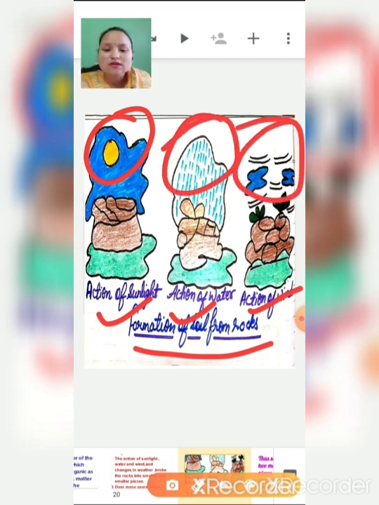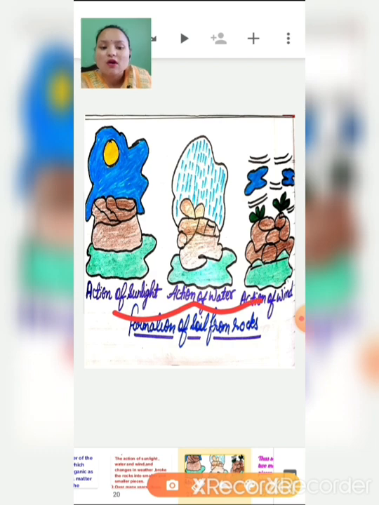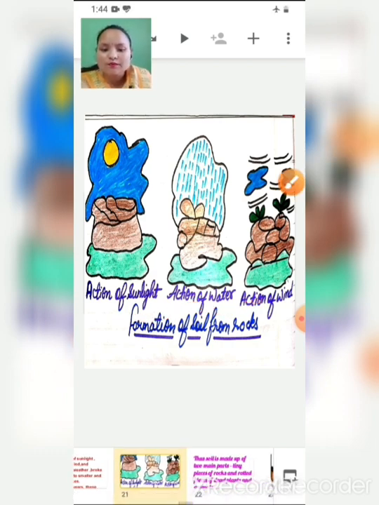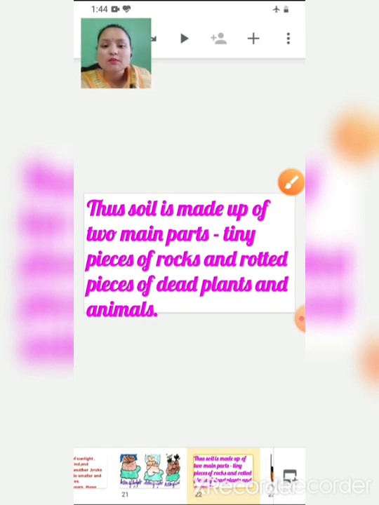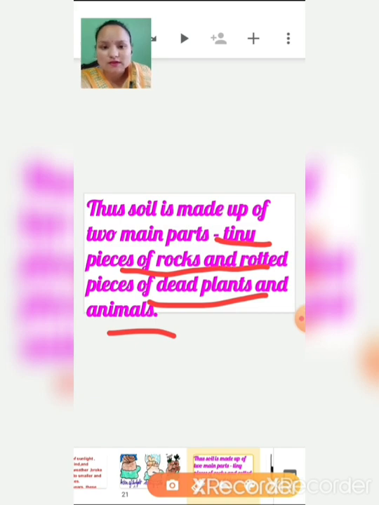Okay, so this is how the soil is formed, and this action takes a very long time. The soil is made up of two main parts. First is tiny pieces of rocks, and then rotted pieces of dead plants and animals.